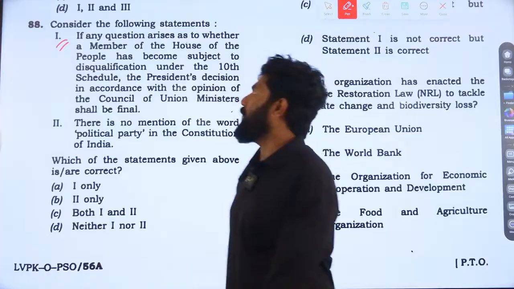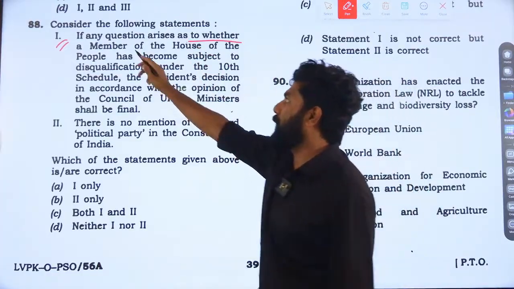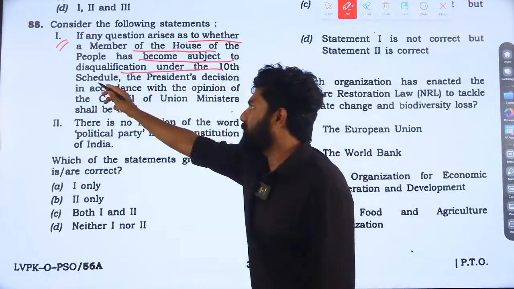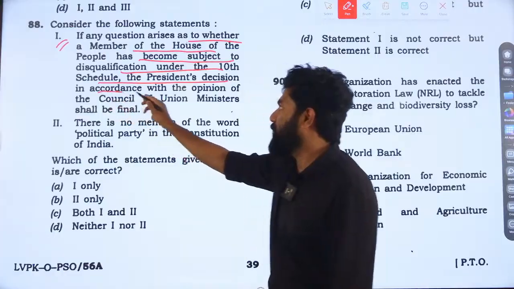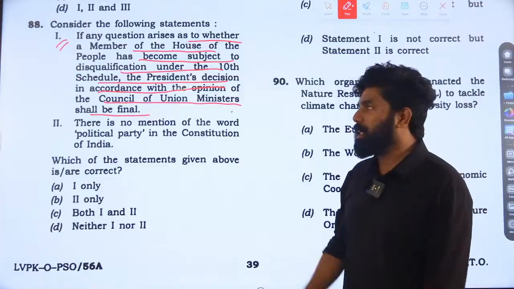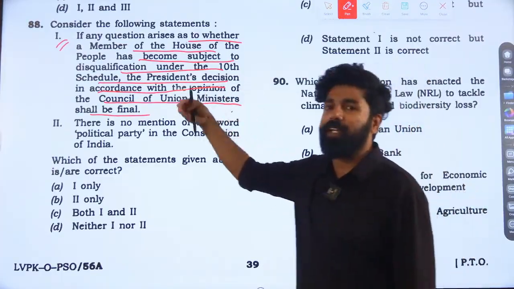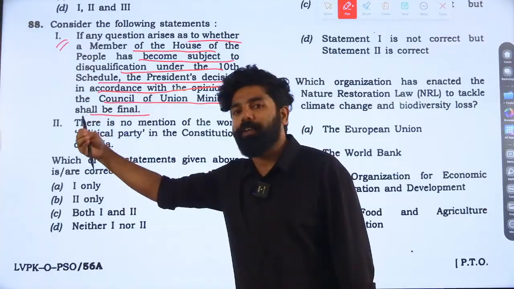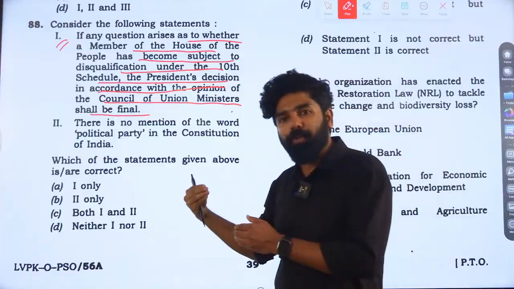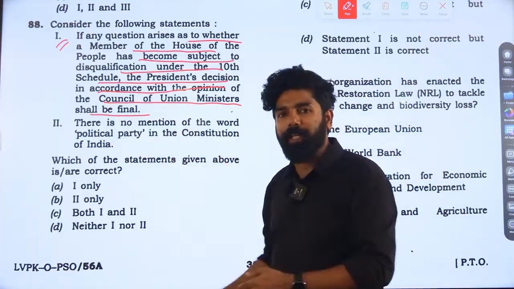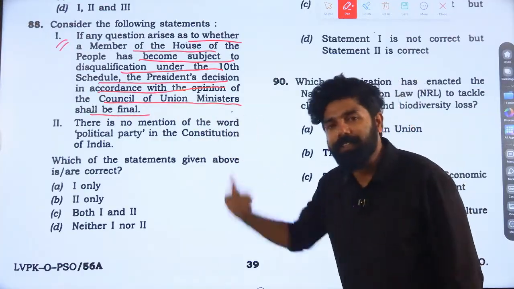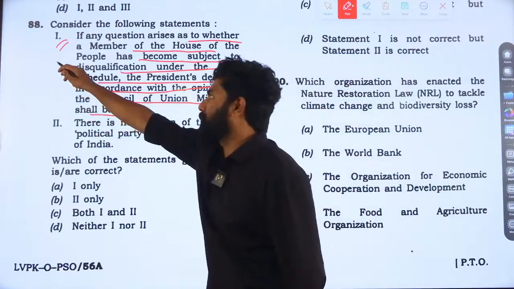Statement 1: if any question arises as to whether a member of the House of the People has become subject to disqualification under the 10th Schedule of the Indian Constitution, the President's decision, in accordance with the opinion of the Council of Union Ministers, shall be final. In the case of the 10th Schedule, the Speaker has the final authority to decide the disqualification of a member on the ground of defection, when a member of that House defects to another party, and other grounds mentioned in the 10th Schedule. The final say in this regard is with the Speaker, not with the President of India.